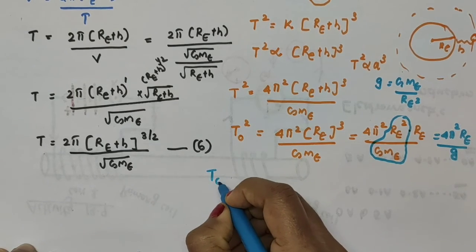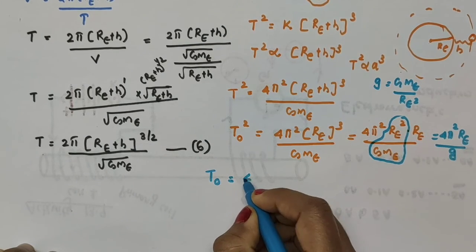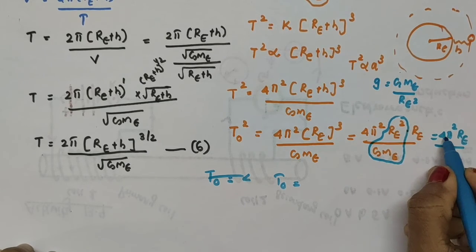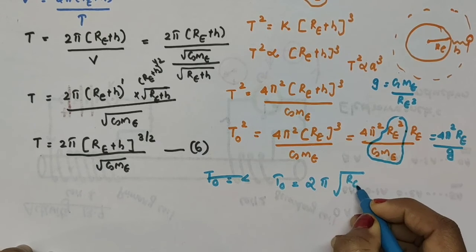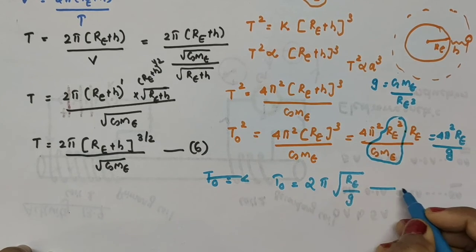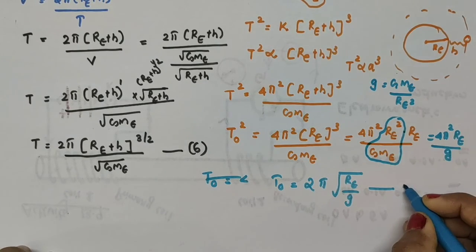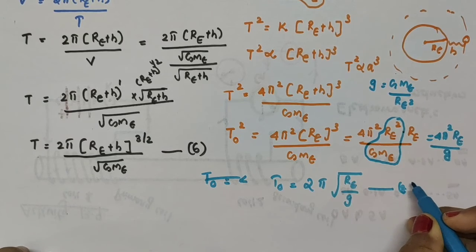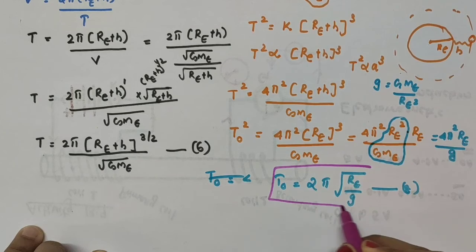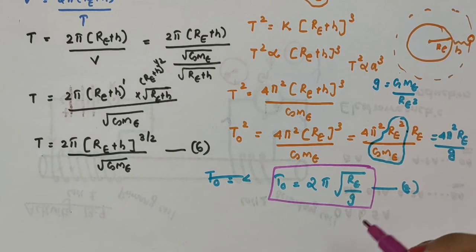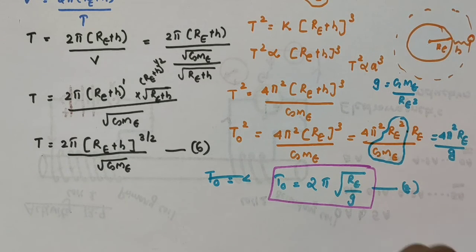So we can write T0 as what? T0 is equal to, we are taking the square root of this. Square root of 4 is 2, square root of π squared is π, then square root of RE divided by g. I am taking this as equation number 8. So this equation number 8 actually gives us the time period of the satellite, that is the time taken by the satellite to complete one revolution around the earth when that satellite is very close to the surface of the earth.